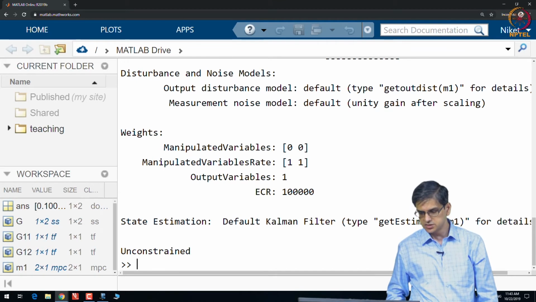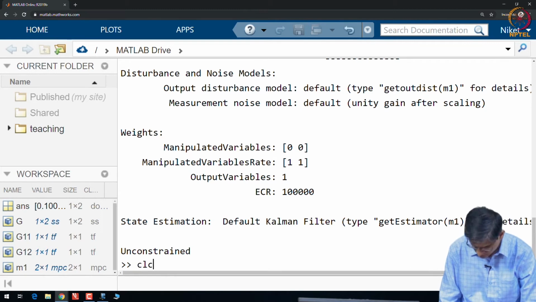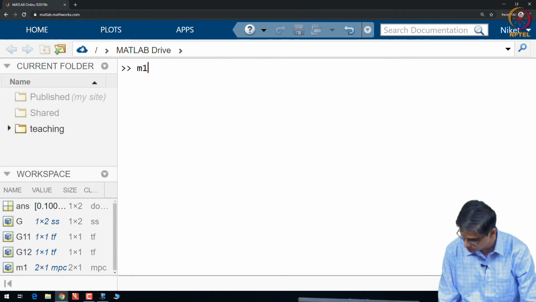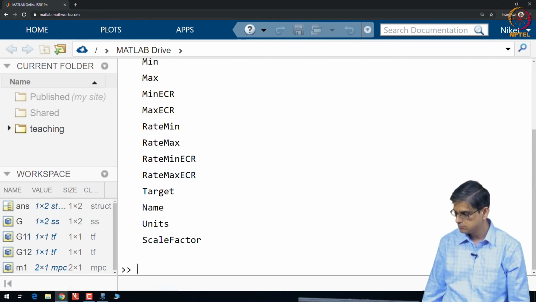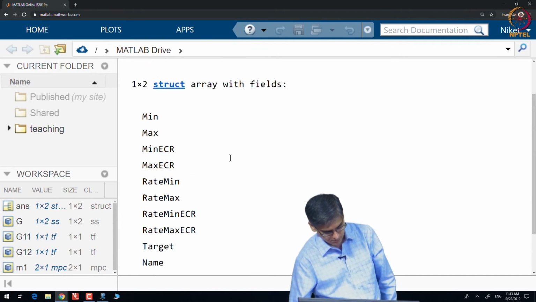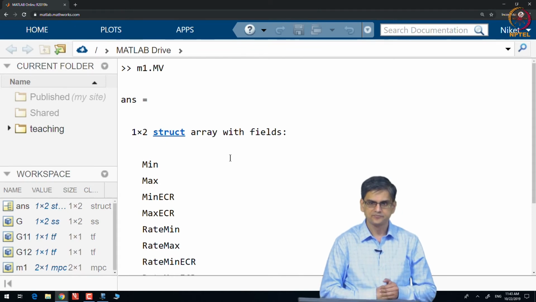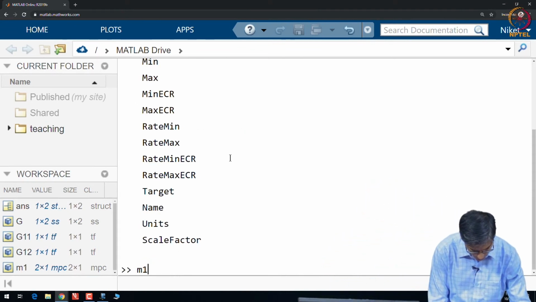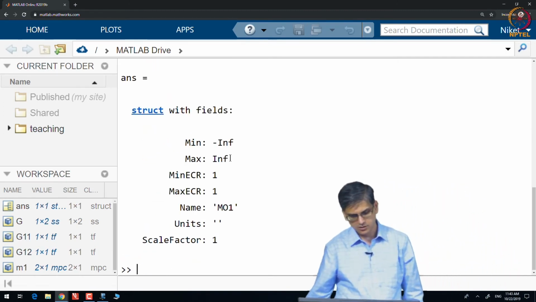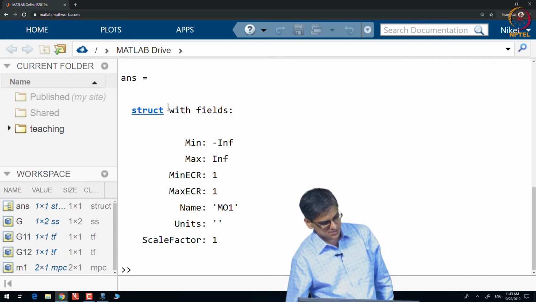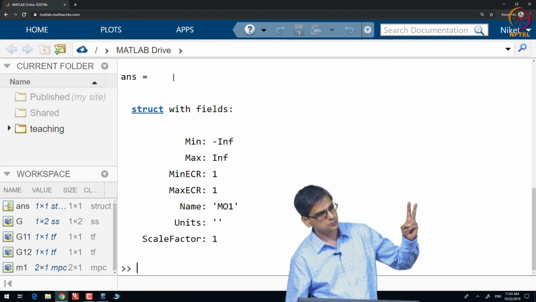So, this is how you change the weights. Let us look at the constraints. Why is this a 1 by 2 struct array? Let us do this also. M1.OV. OV stands for output variables. Why is this a 1 by 1 struct, whereas this is a 1 by 2 struct? 2 input, 1 output.